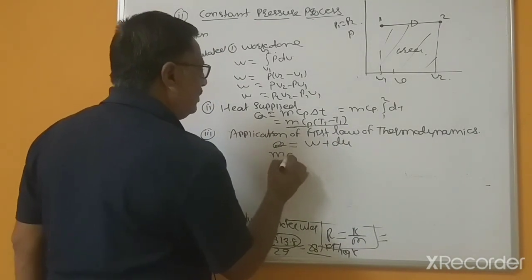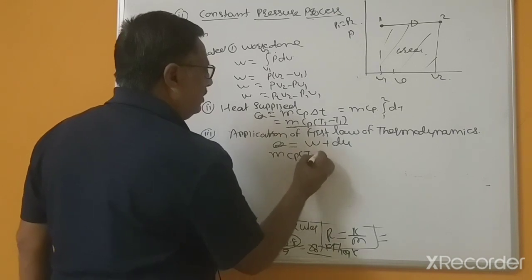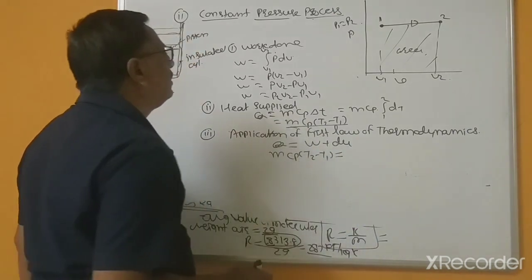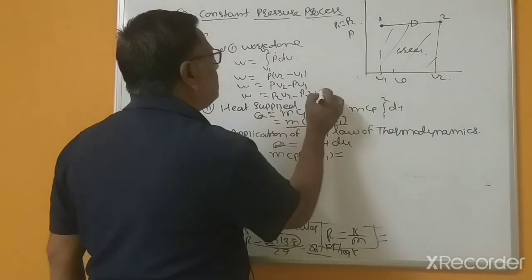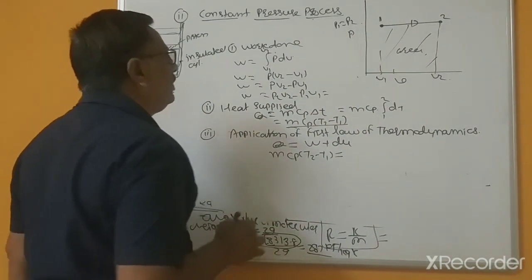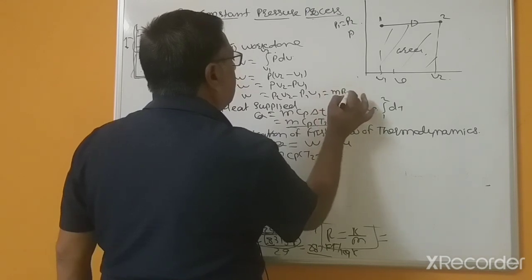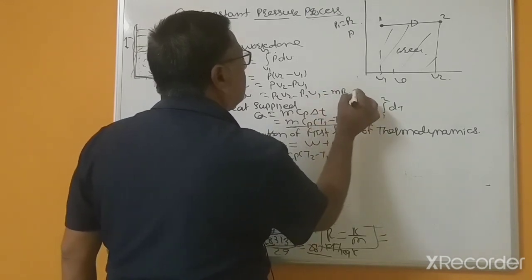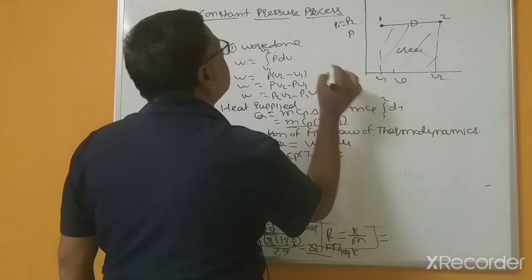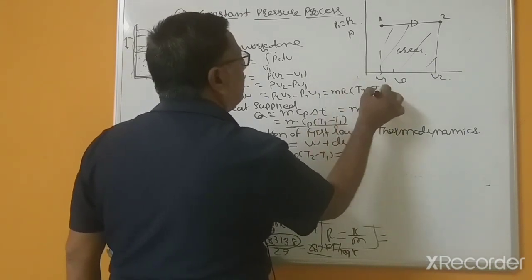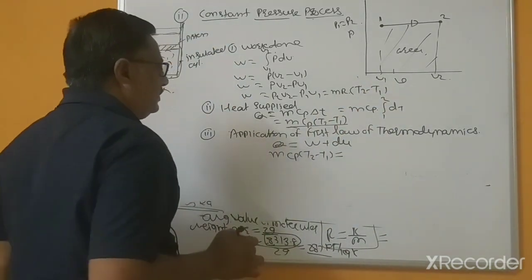Here Q equals m Cp (T2 minus T1), and this is equal to the same equation. You can write this as mR (T2 minus T1) also.